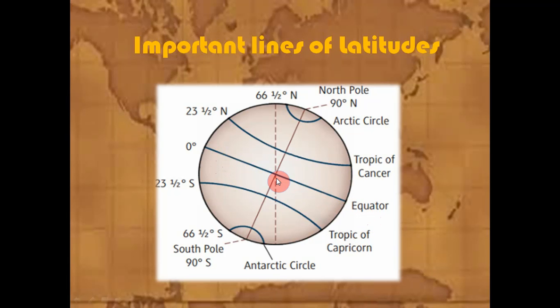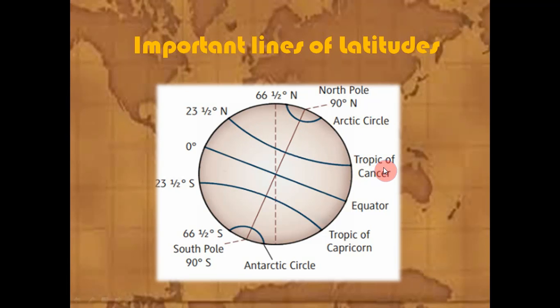See here, the lines are measured in degrees. Next, Tropic of Cancer. Can you see Tropic of Cancer here? The latitude is located at 23.5 degree north.